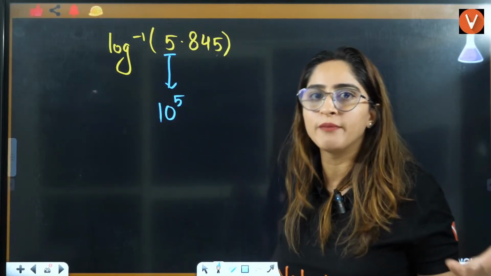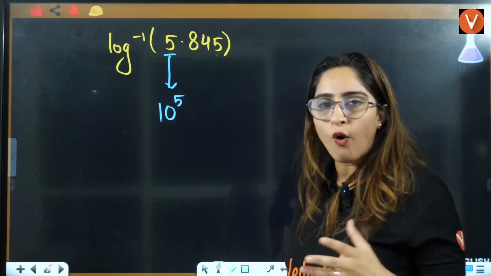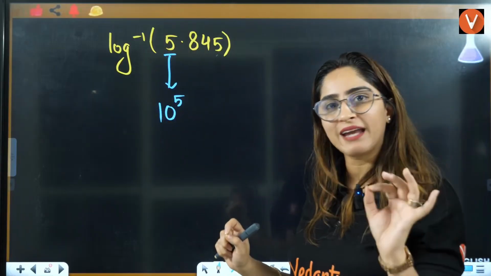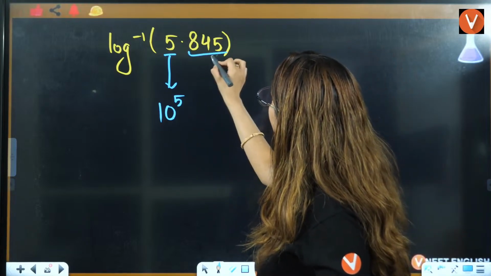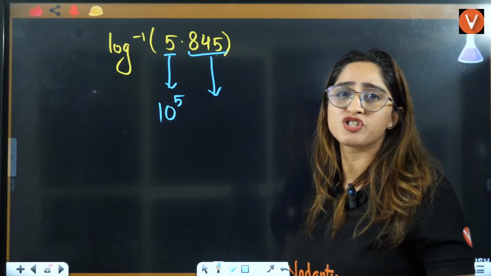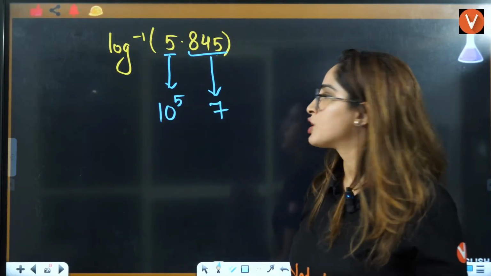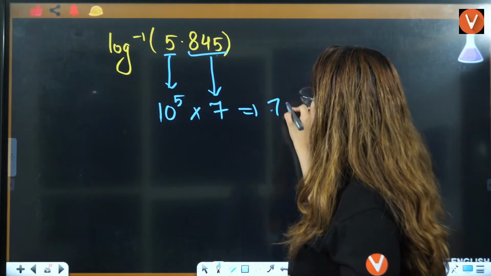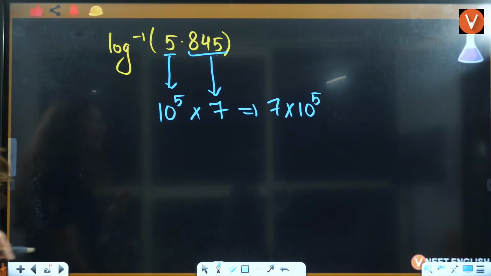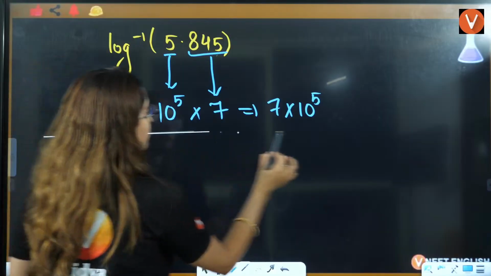This is a short trick I am telling you so that you don't have to do calculation. You can do this in your brain only, but for that you need to practice definitely. The number before the decimal will be the power of 10. For the part after the decimal, take the log of that: 0.8545 is the log of 7. So just write 7 here. The answer will be 7 multiplied by 10 raised to power 5.